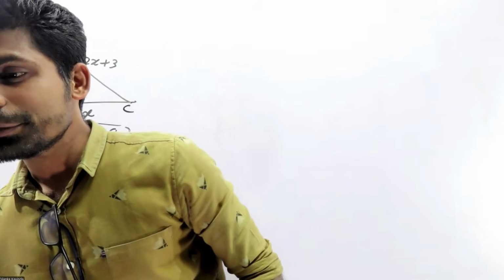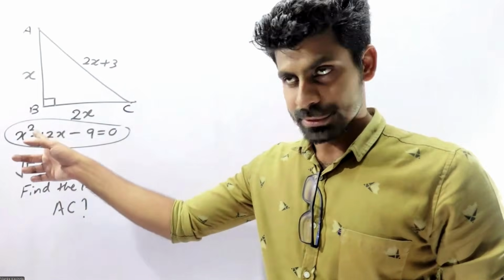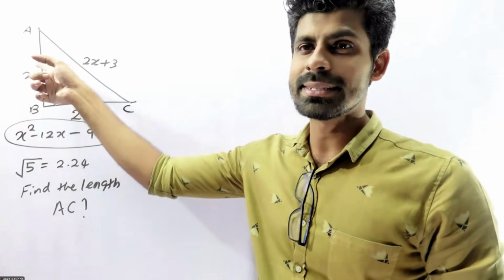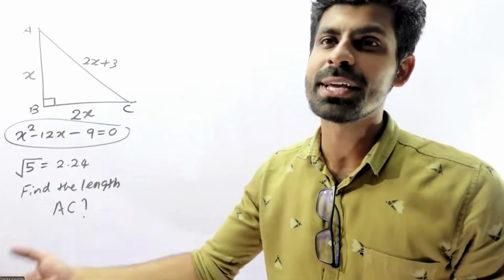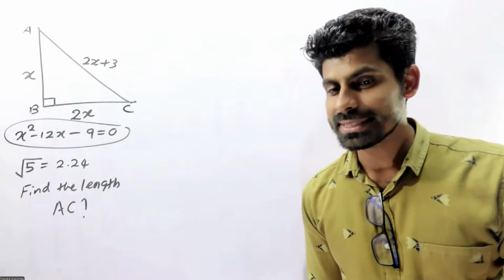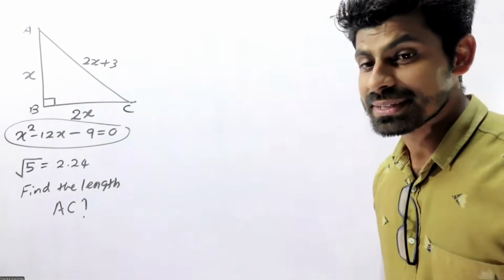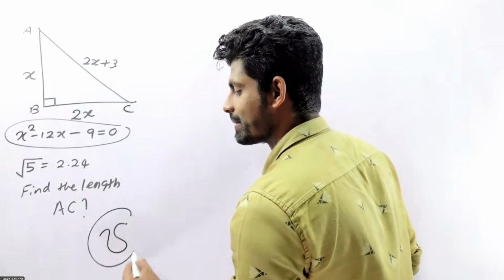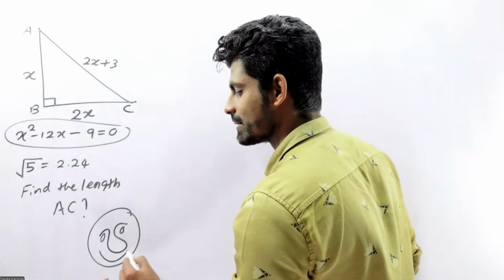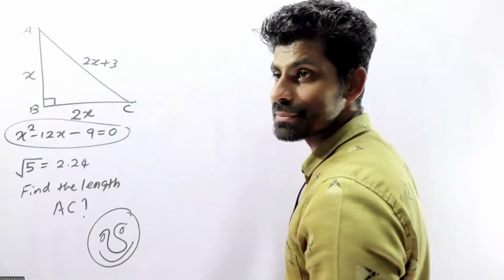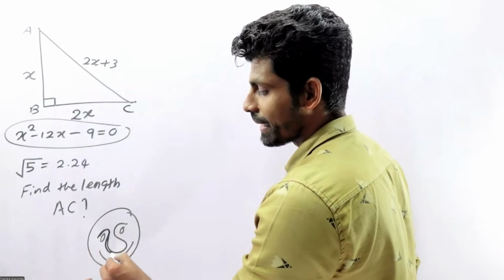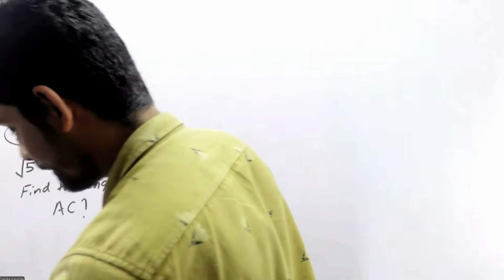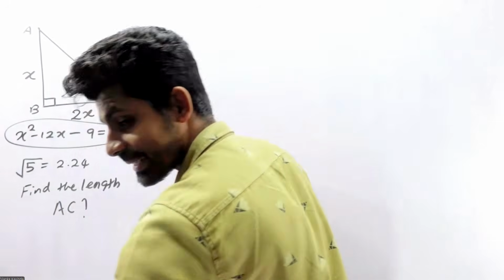First, we need to satisfy that equation. There is a 90 degree angle in the triangle. What is the theorem we can use? Quickly talk with me. What is the theorem we can use? Yes, Pythagoras. So we can use Pythagoras theorem, right?